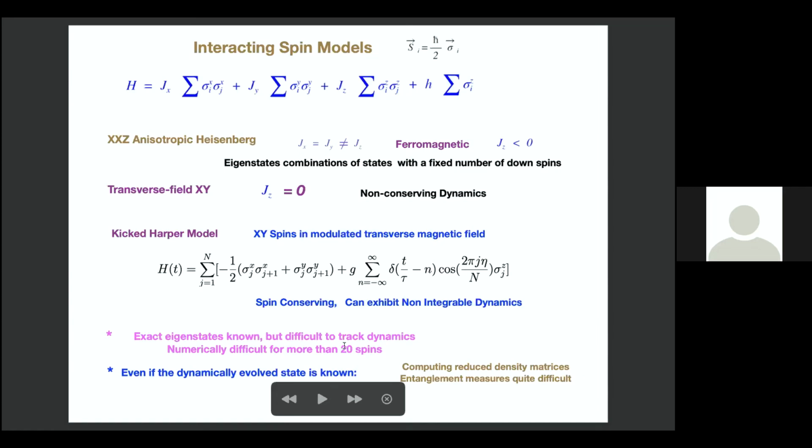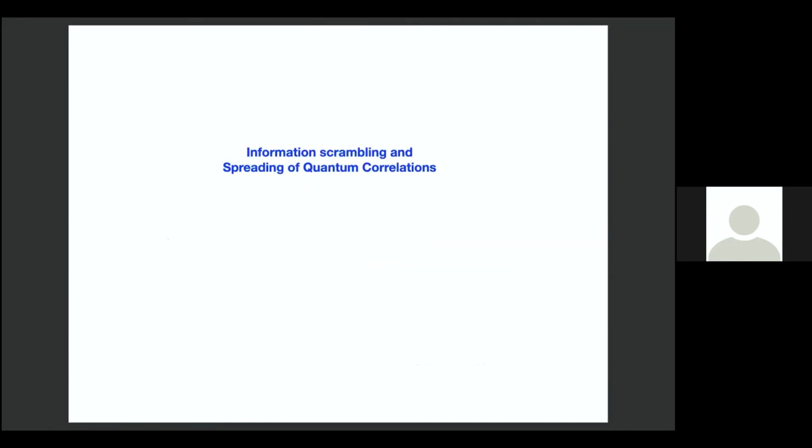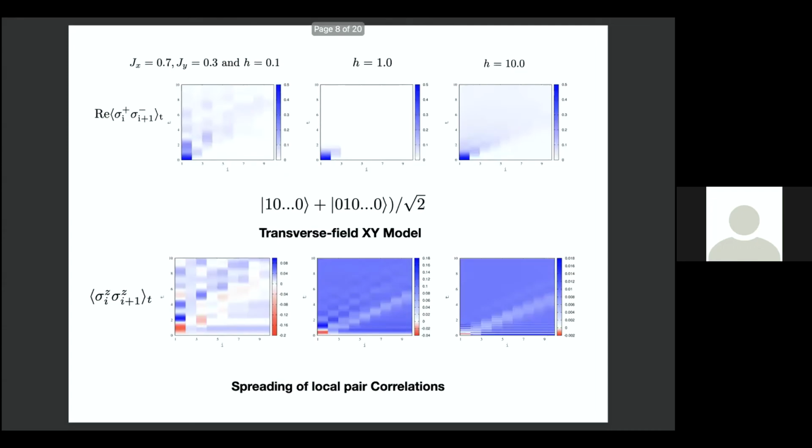The eigenstates of many of these models are known, but it is difficult to track the dynamics, and also numerically difficult for more than 20 spins. So we'll mostly look at 20 spins, and also some of the things can be done analytically. Even if the dynamically evolved state is known, computing the reduced density matrix is not that straightforward. All right, so now let us come to this. Now this is for the transverse XY model.